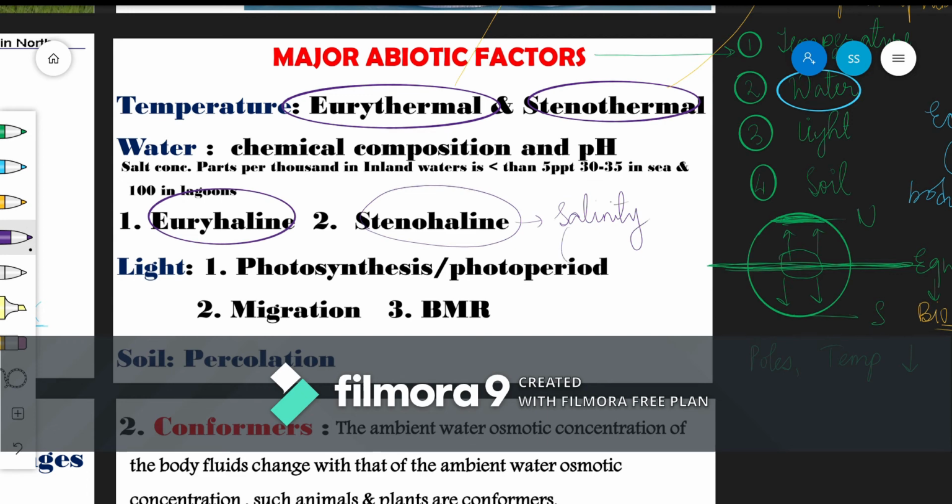or we can also write here the salt concentration. So the organisms, depending upon the salinity or how much salt concentration they can tolerate, we divide it into euryhaline and stenohaline. So euryhaline, again it's the same thing. There it was temperature, here it is salinity. So let's make a quick note on this.